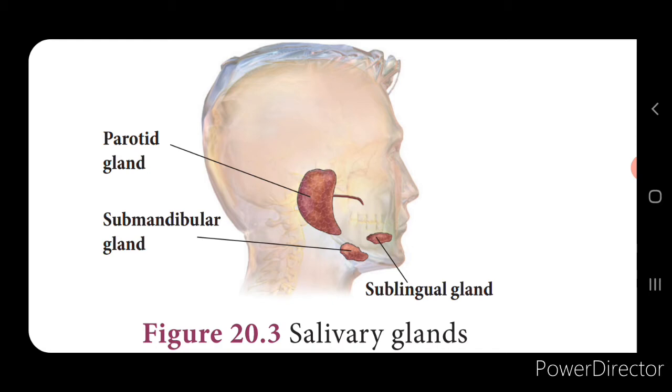Now, duodenum will be in the form of a C-shape, and it receives the bile duct from the liver and the pancreatic duct from the pancreas. Next is the jejunum. Jejunum is the middle part of the small intestine. It is a short region, you can say, in the small intestine, and this secretes the intestinal juice which consists of sucrase, maltase, lactase and lipase.